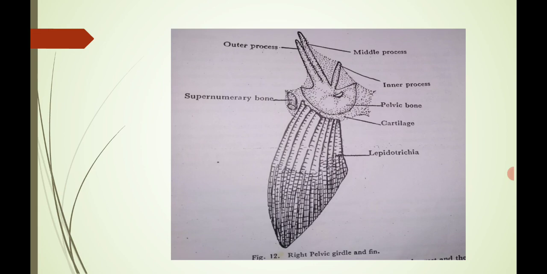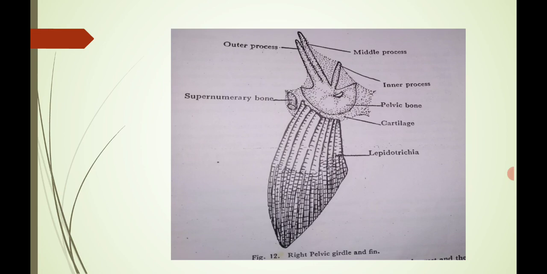The pelvic bone is a very comma-like structure, these are the cartilages, and a supernumerary bone is present here, which is attached to the lepidotrichia. In that, the lepidotrichia, 9 to 10, are present here in the pelvic girdle.